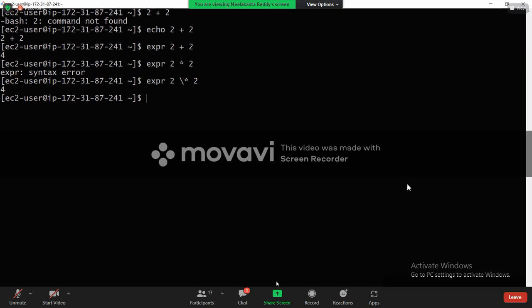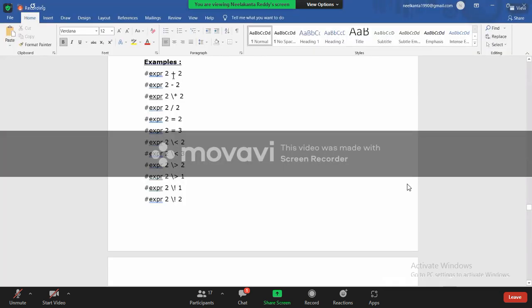So I'll show it here. See, 2 plus, it is a normal symbol, minus, star, it is a special symbol. So to tell that it is a star, you have to use the escape character. Division, no problem. Equal, no problem. But for greater than symbols, to specify these are symbols, we have to use escape characters. Understood?